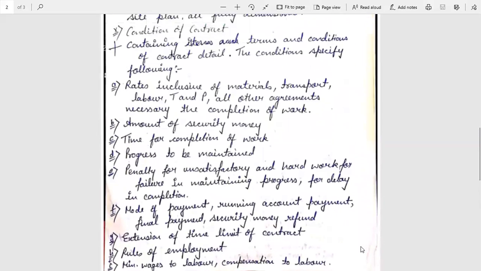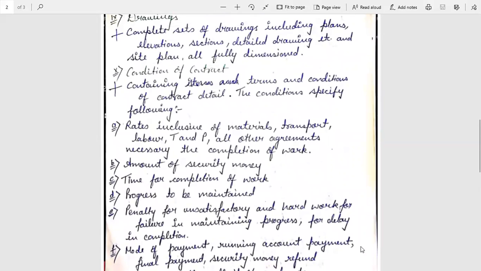These all are the contract conditions which are specified.